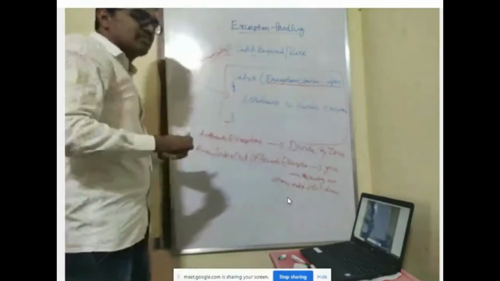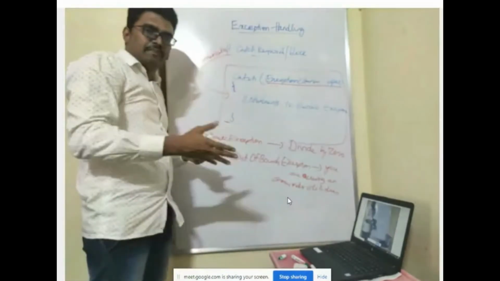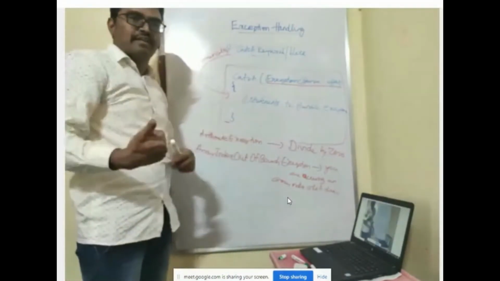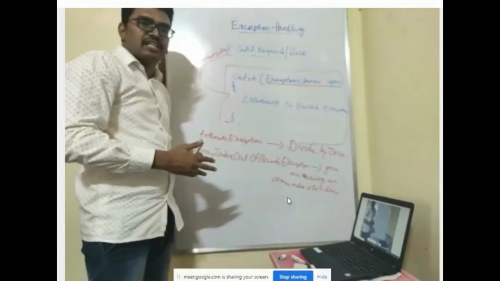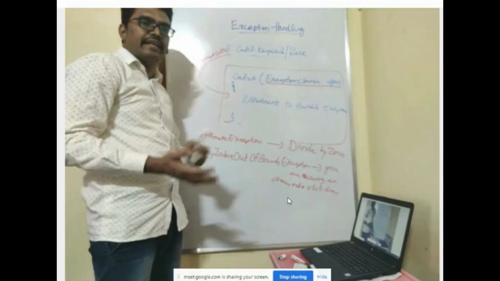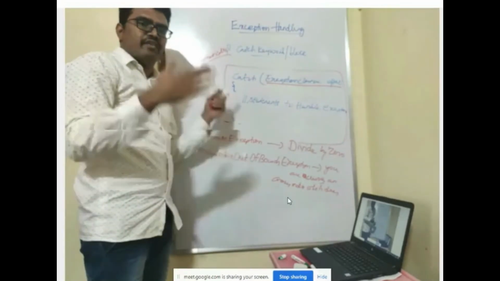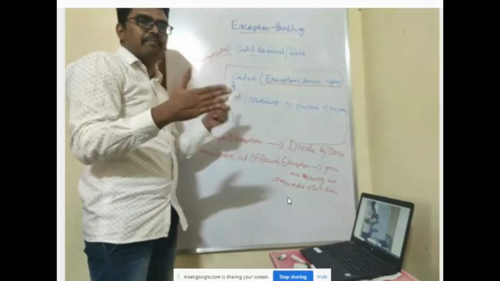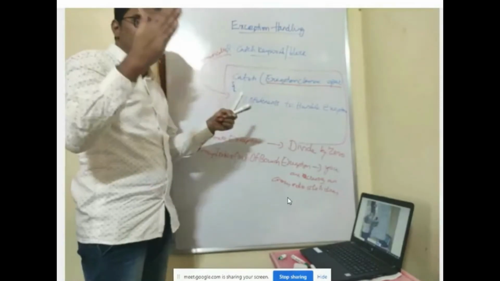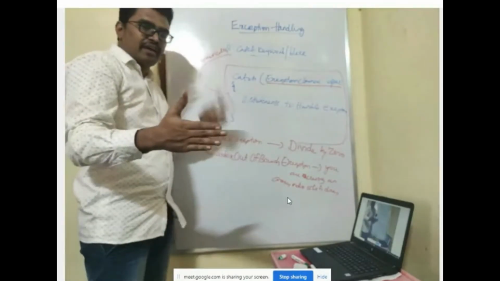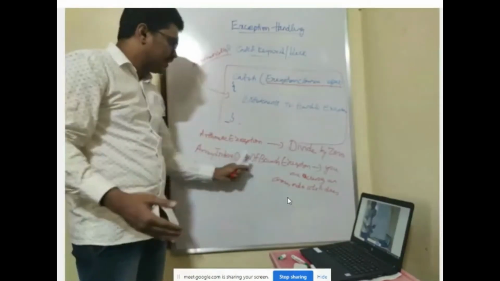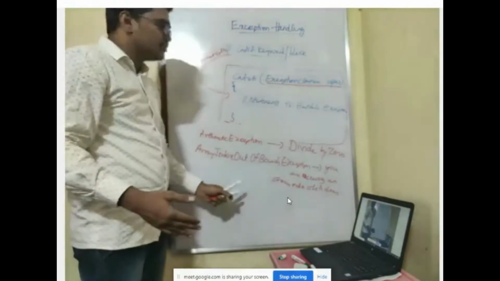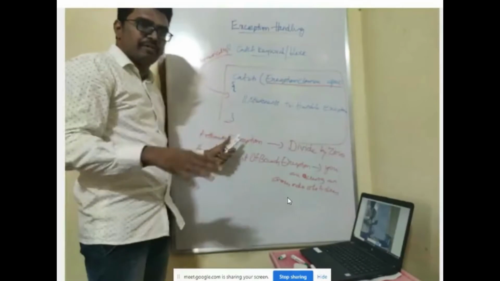For example, if the size is 3 and I access the 4th element, I'll get an array index out of bounds exception. Array index always starts with 0, so if I try to access -1, or if I go below 0 or exceed the size, you'll get an ArrayIndexOutOfBoundsException. These are the two common exceptions we will be using.